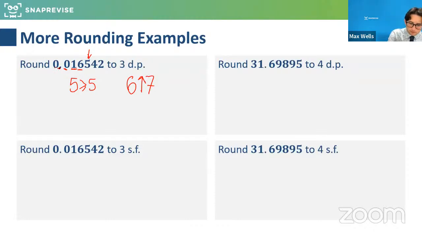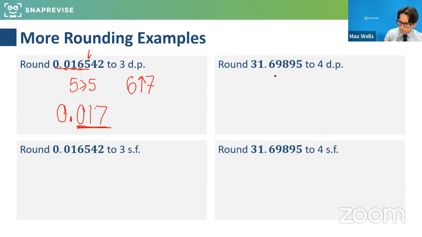So this number to 3 decimal places will round to 0.017. And that is 3 decimal places. It's not the same as 3 significant figures for this one, because the number doesn't kick in until here, but that's actually the second decimal place. So hopefully everyone's happy with that.